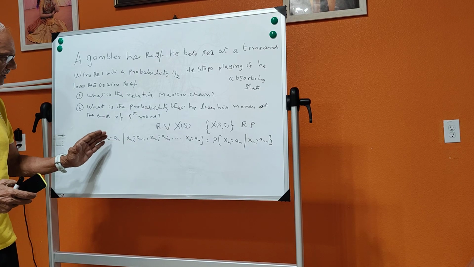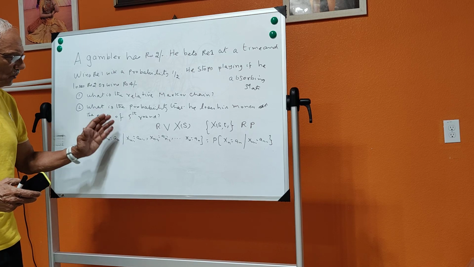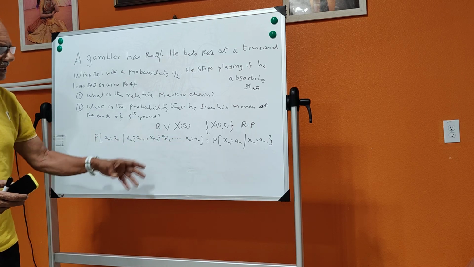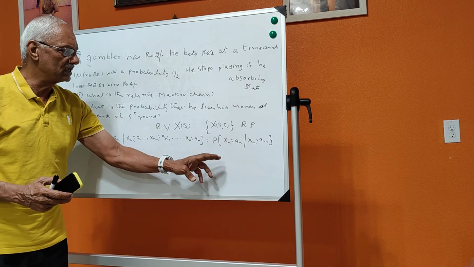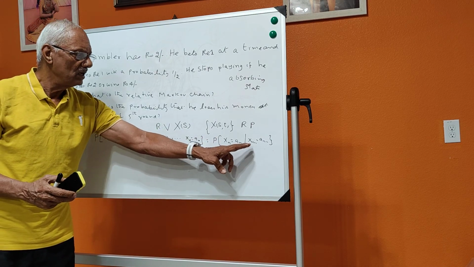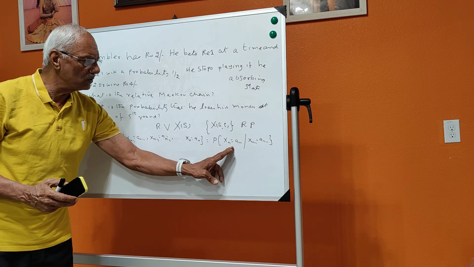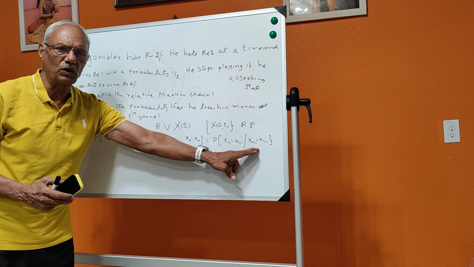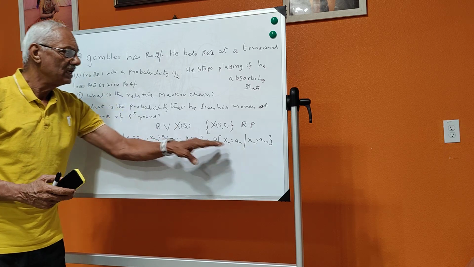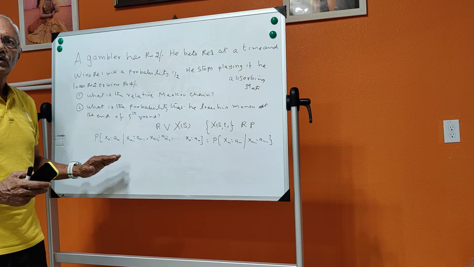So the conditional probability of Xn is equal to an, provided all these things happen, is nothing but this, which depends only on the immediate previous one, Xn minus 1 equal to an minus 1. This is called your Markov process.